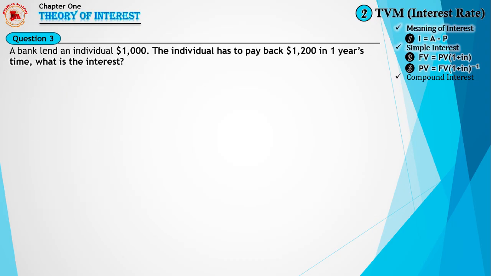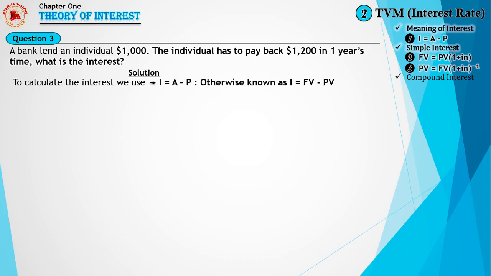Now on to question 3. A bank lent an individual $1,000. The individual has to pay back $1,200 in 1 year's time. What is the interest? To solve this, from the question, the present value of $1,000 is given and the future value is given to be $1,200. To calculate the interest, we can use I equals A minus P, otherwise known as I equals FV minus PV. Hence, we update our formula where A, that is the amount, is known as the future value, and P, that is the principal, is known as the present value.